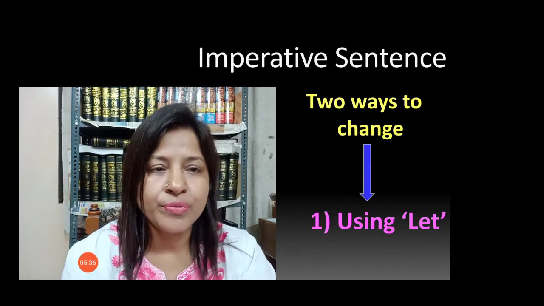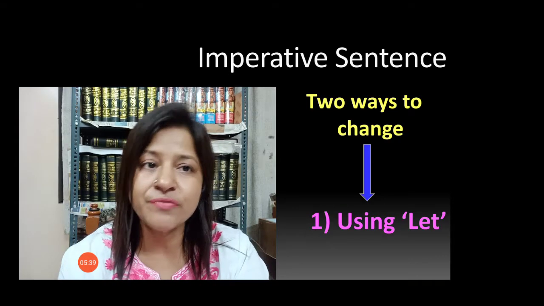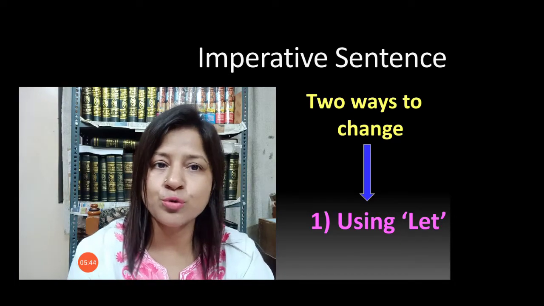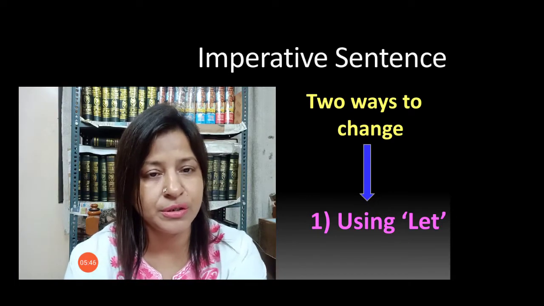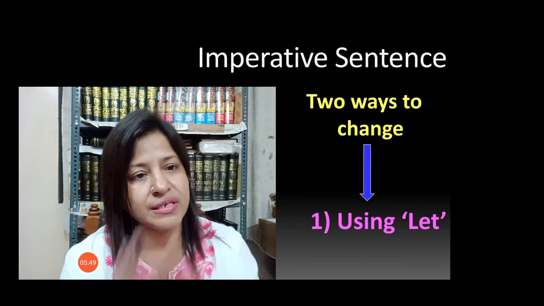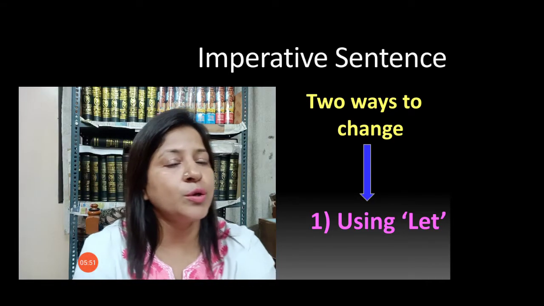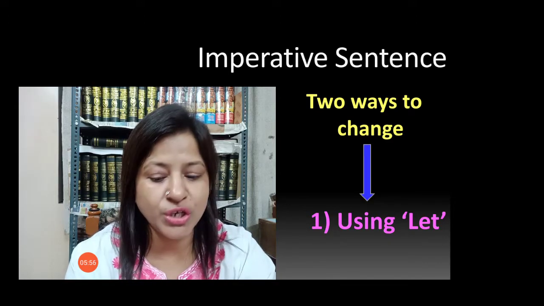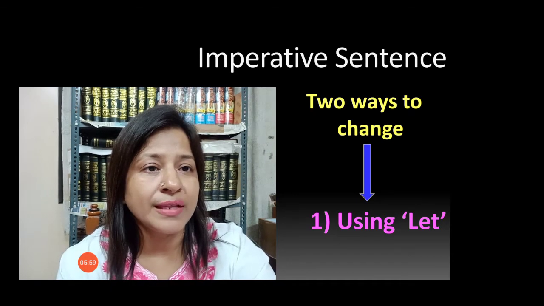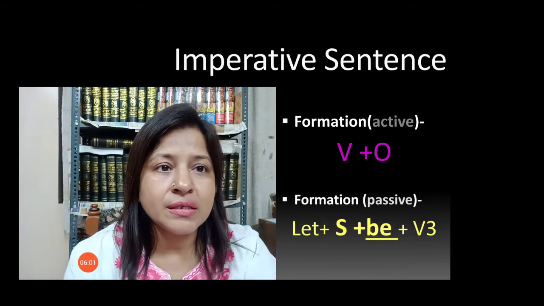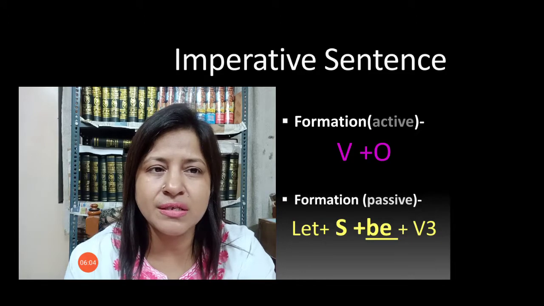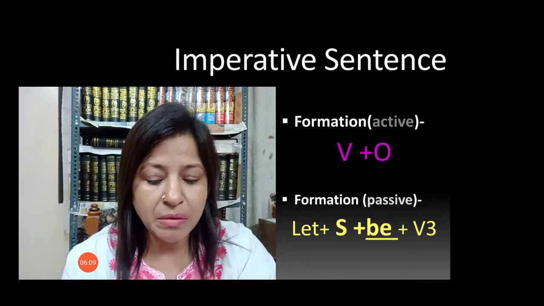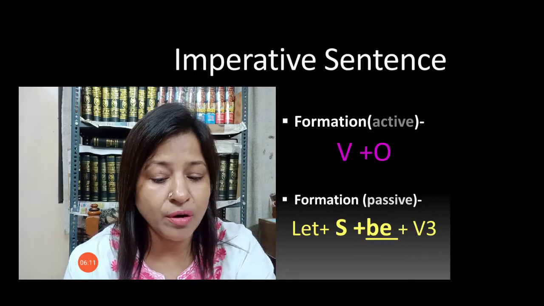To change the active sentences of imperative into passive voice, we have two ways. The first one is using let. We use let and be to change it. So its formation is, obviously, verb plus object. Verb plus object. Why?